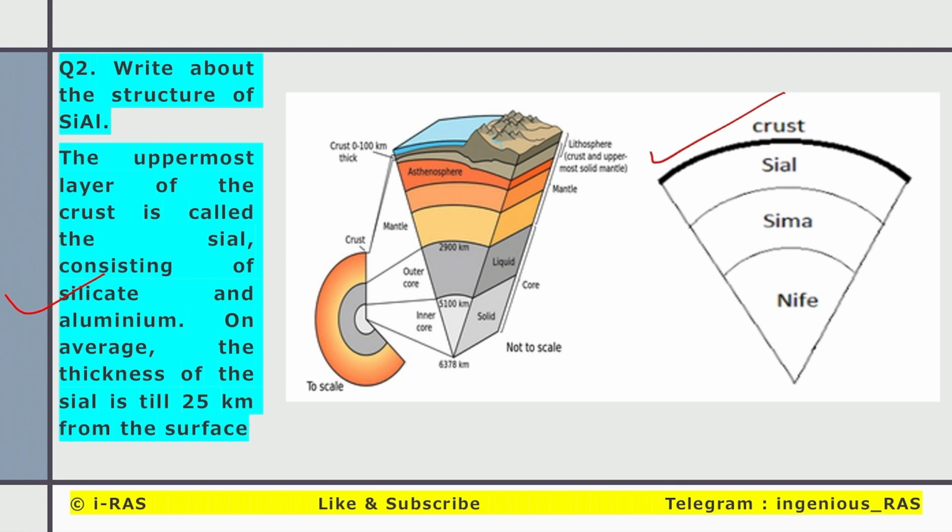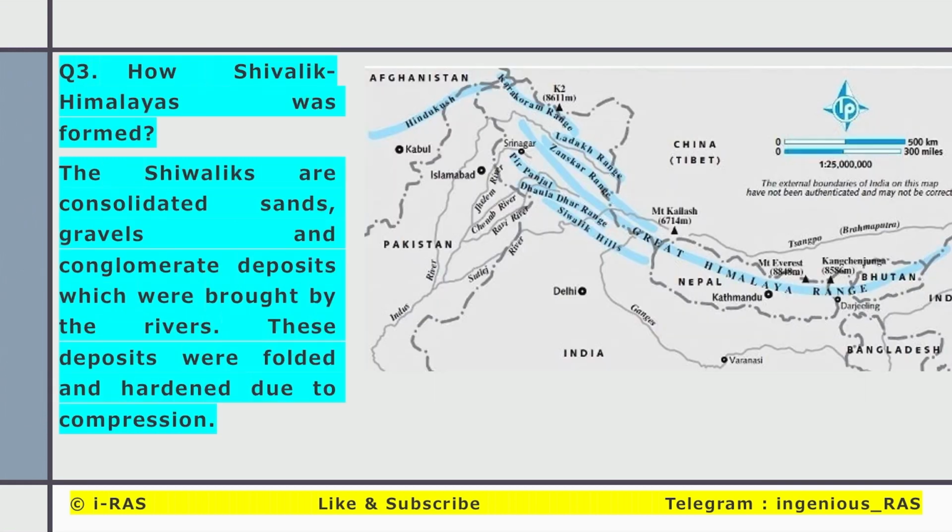On average, the thickness of the Sial is 25 kilometers from the surface. You can see Sial, Sima, Nife. Sima stands for silicate and magnesium, Nife stands for nickel and iron. Fe stands for iron.